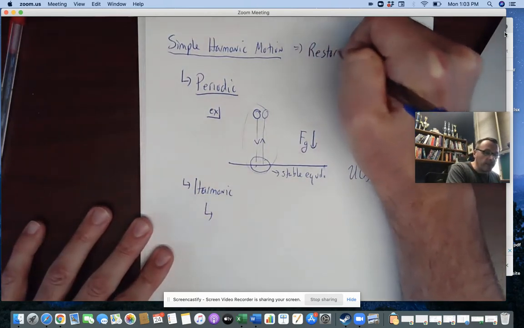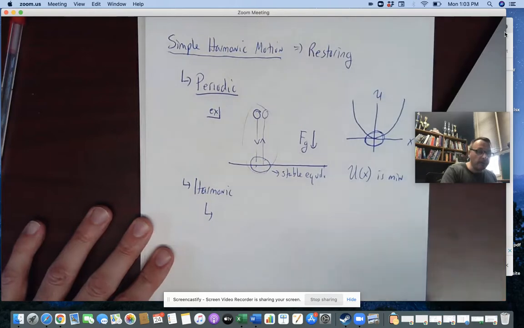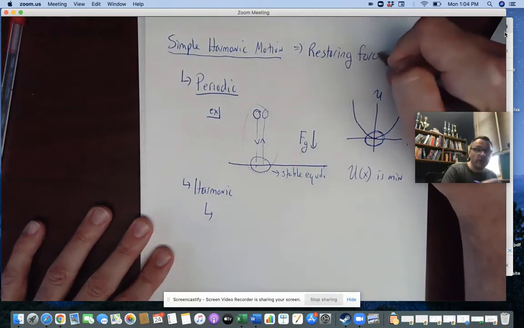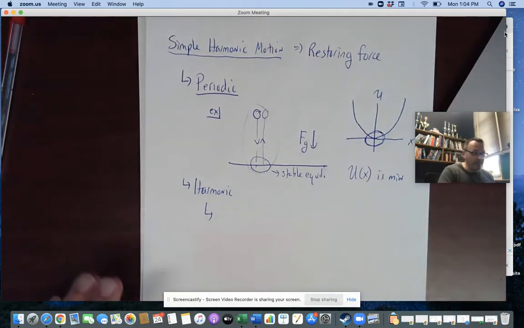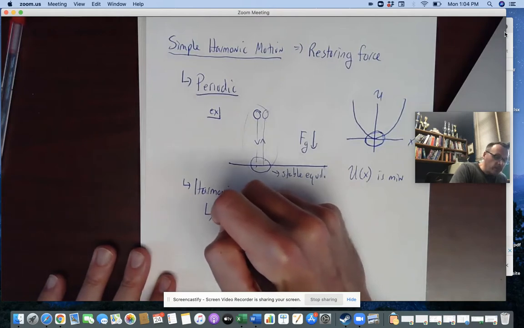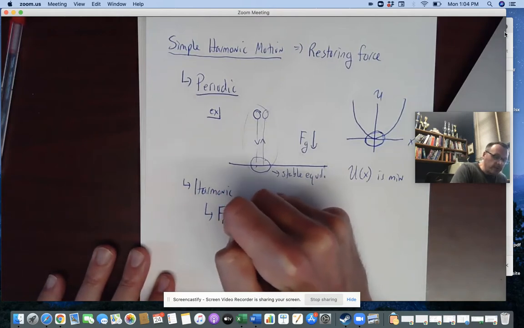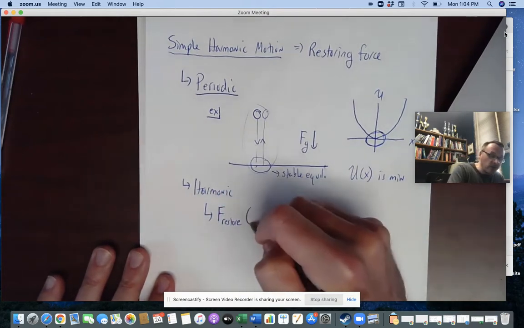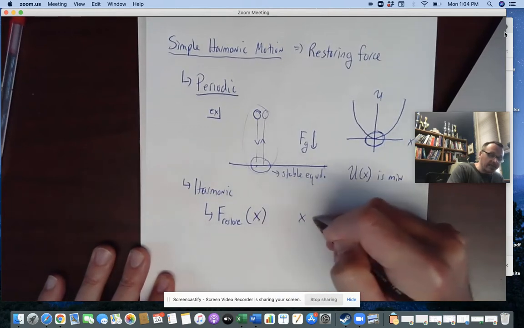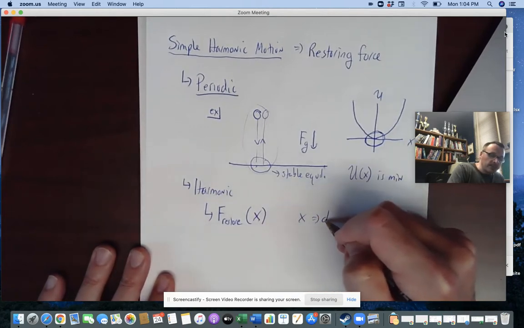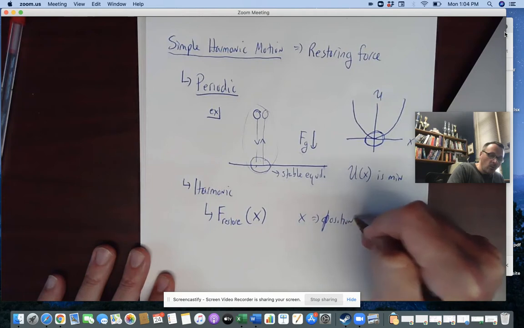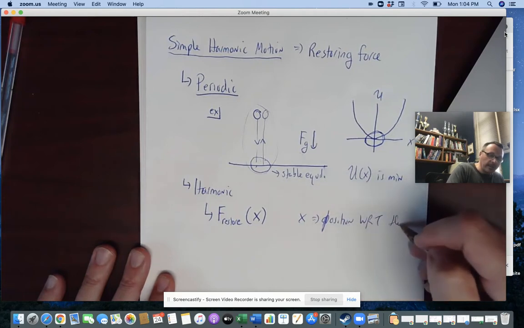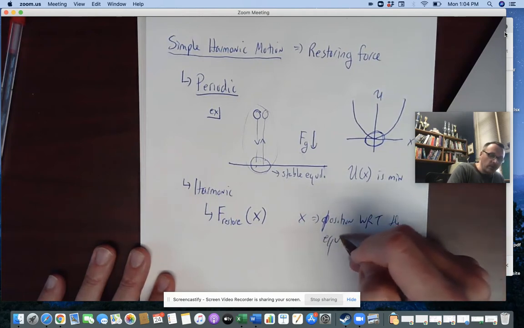Simple harmonic motion is very much about a restoring force. And that restoring force, which I will call F restore, has to be a function of x, where x is the position with respect to the equilibrium, that stable equilibrium.